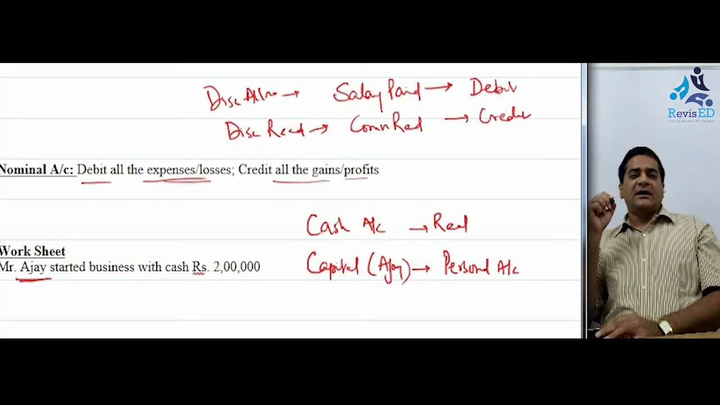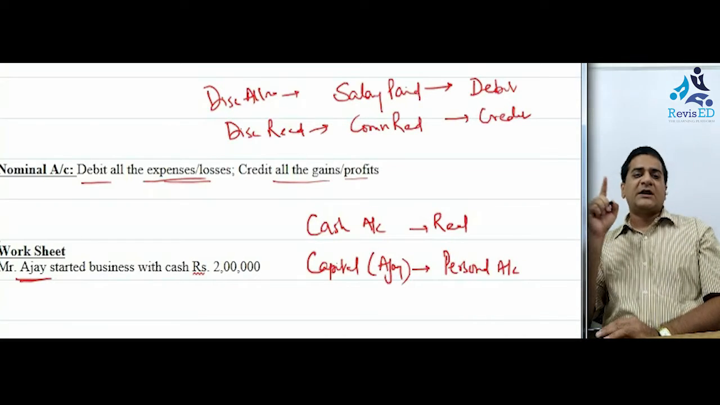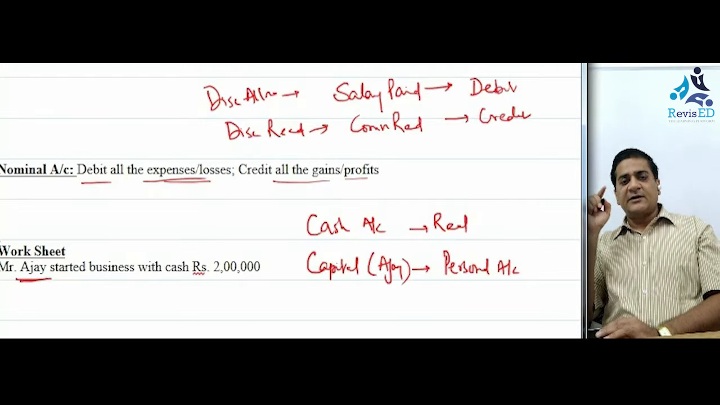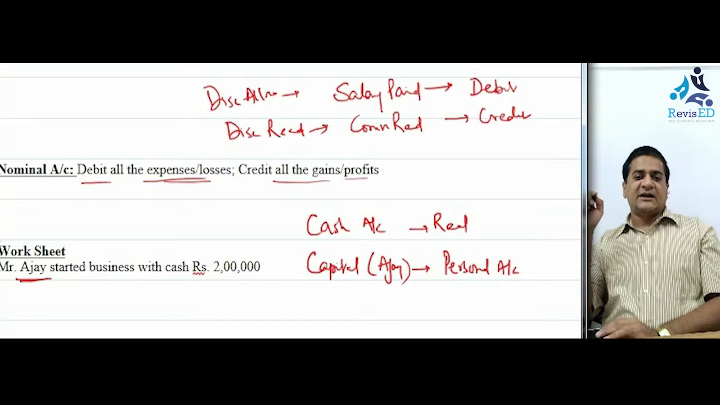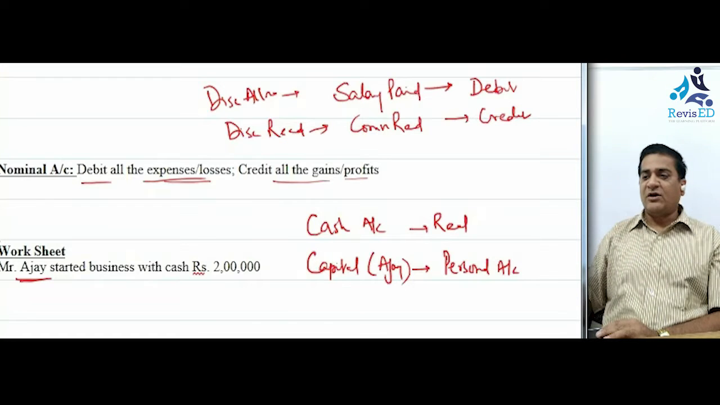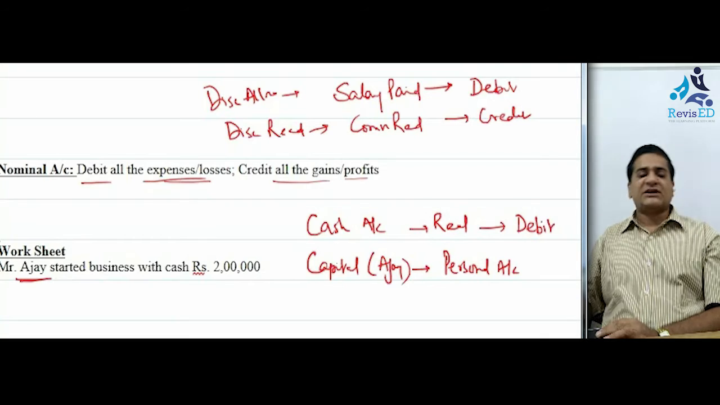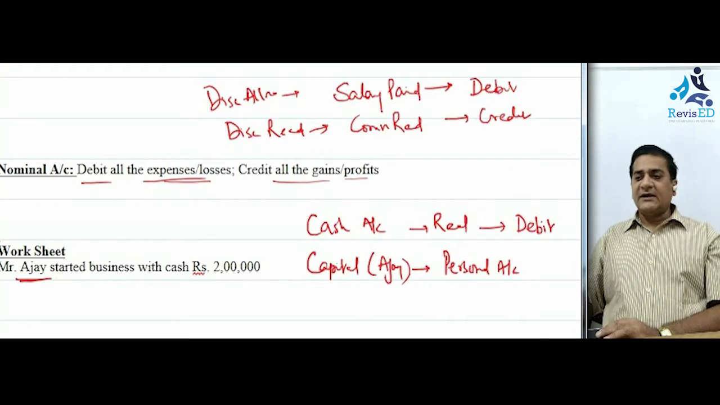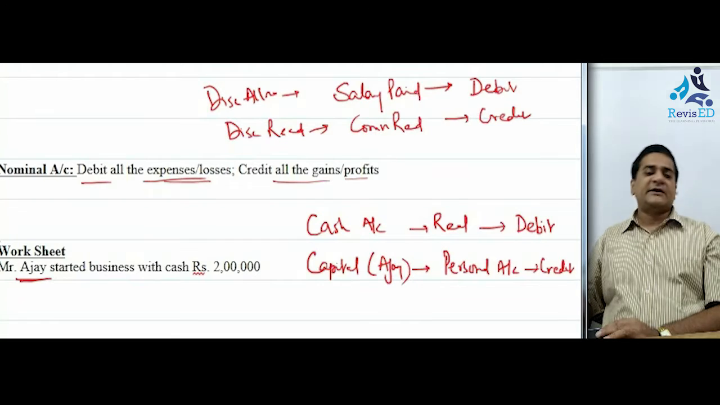Looking at the rules of real account, the rule says debit what comes in and credit what goes out. Here we are talking about the cash. And if we look at this transaction, it clearly says that cash has come into the business in the form of capital. So it comes in. What we need to do is debit the cash account, and the other one would automatically be the account which is to be credited.